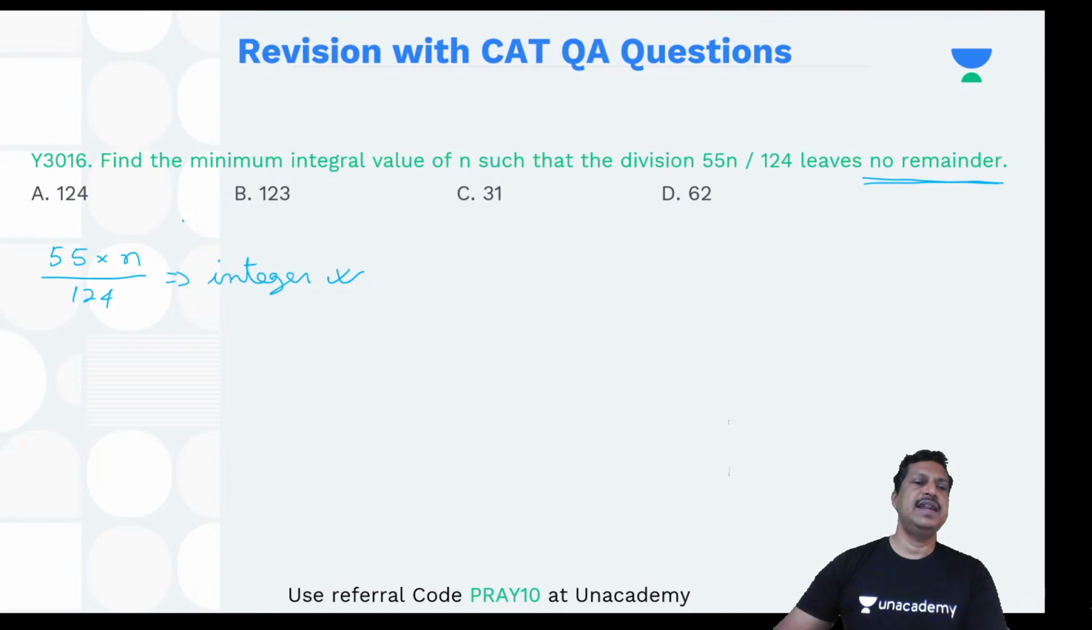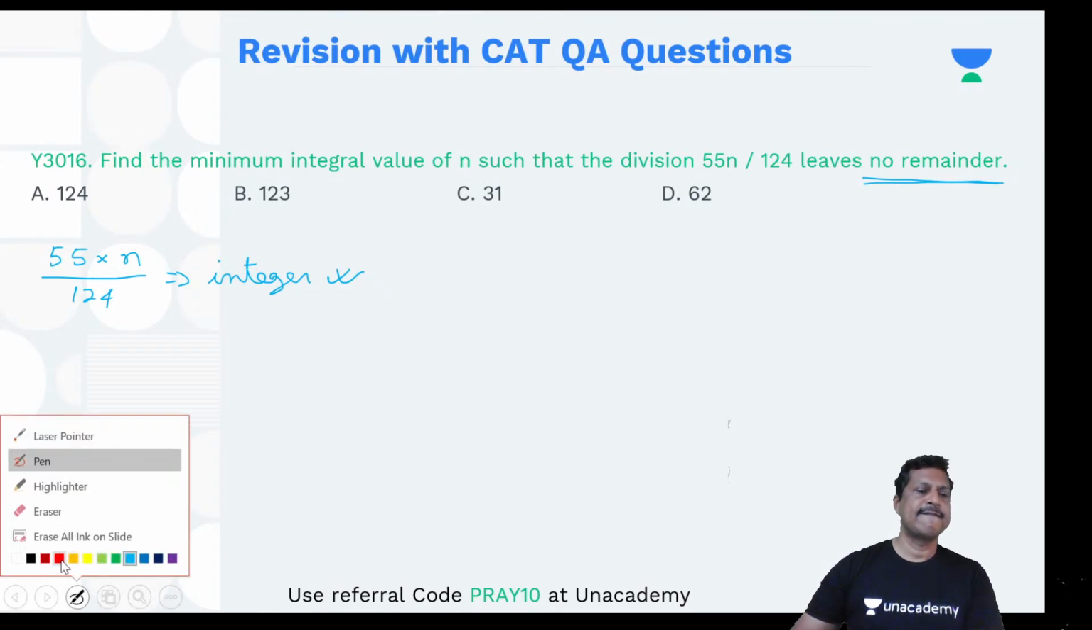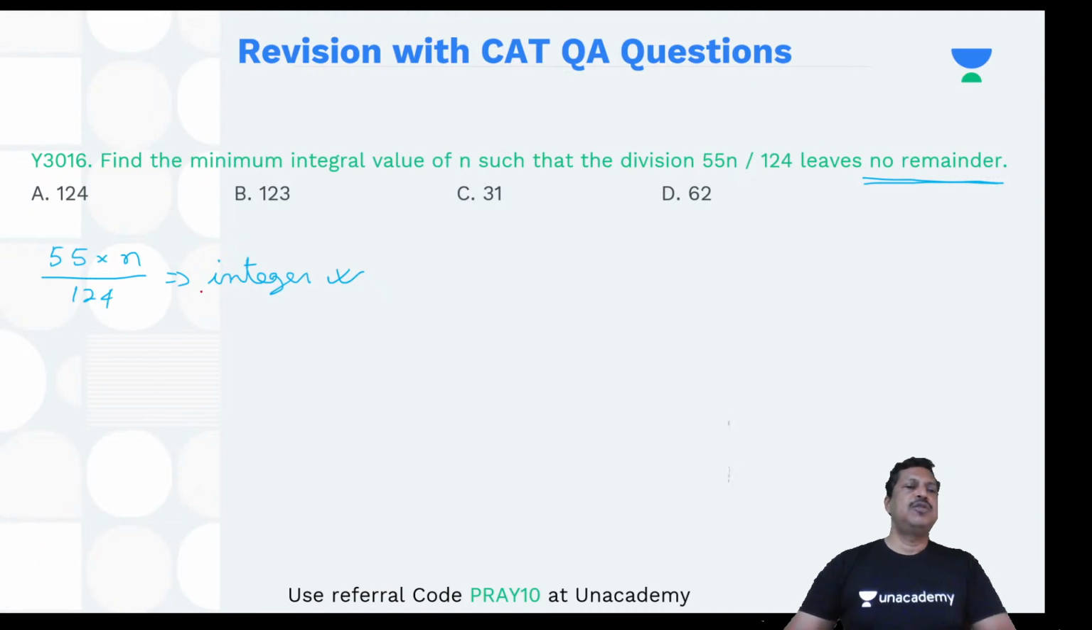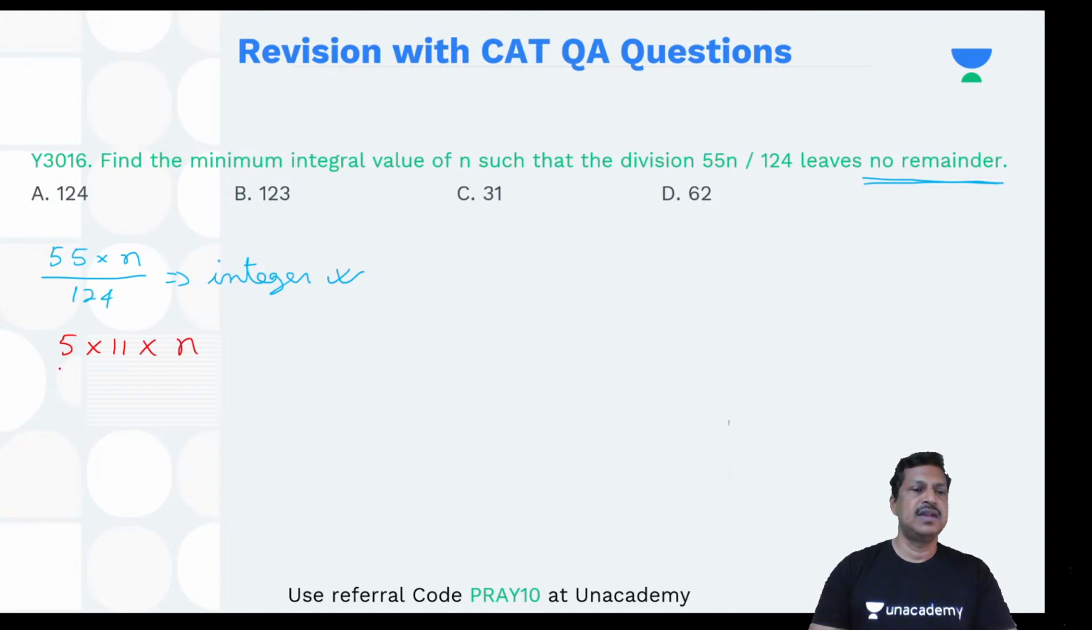All right. So how do we get that? Let's check that. How to get the whole thing. It should be integer, means exactly divisible. What should be the minimum value of n is the question. So first disintegrate. It should be 5 into 11, disintegrate into prime factors definitely, right? And 124 means it is divisible by 4. That means 2 into 2, 4, 4 into 31.